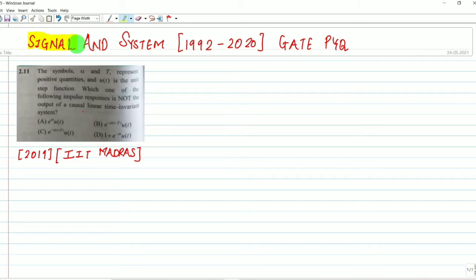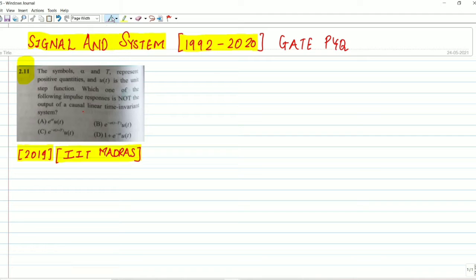In this series, we are going to solve previous year GATE questions from the chapter Signal and System, from 1992 to 2020. In the previous video, we discussed up to question number 2.10. Now we are going to discuss 2.11. This question came in 2019, asked by IIT Madras. So let's move to the solution part.